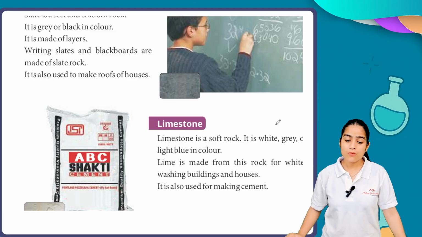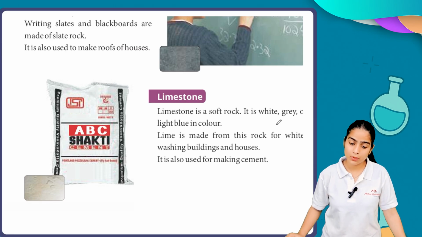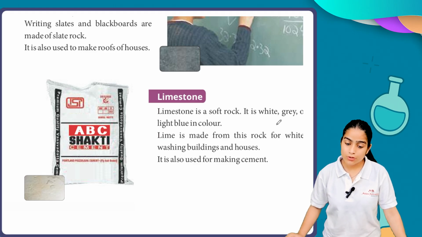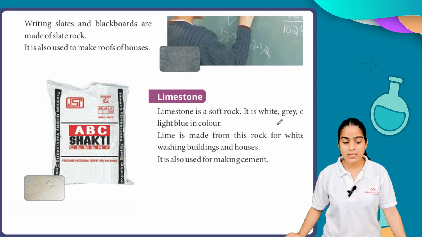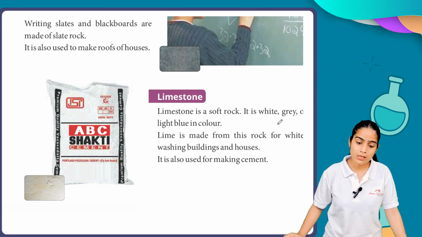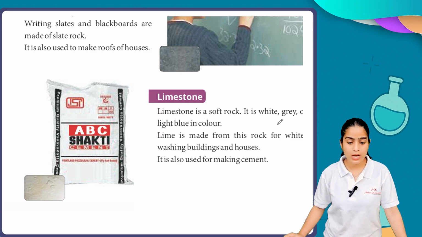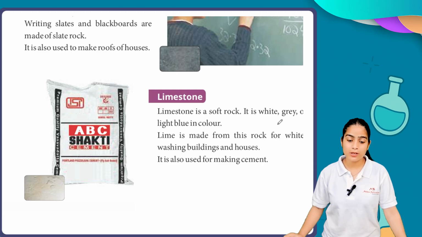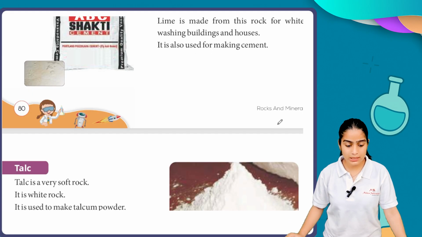Okay, now we have limestone. Limestone is a soft rock. It is white, gray or light blue in color. Lime is made from this rock for whitewashing buildings and houses. It is also used for making cement. So we generally see the whitewashing of our homes. If you see the construction of any building, you will find limestone, which is a soft rock, and it is used to make cement, and we are using it for whitewashing our buildings and houses.